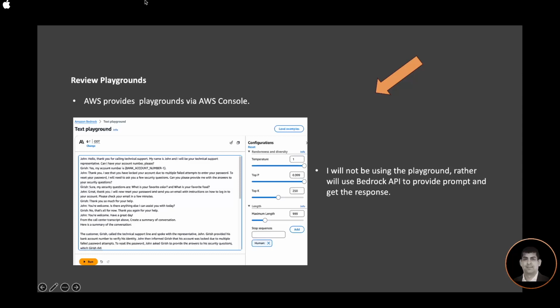Let's review the playground. AWS via the console provides a playground to pass the prompt and get the response using various foundation models. I will not be using the playground, rather I will use the Bedrock API to provide the prompt and get the response.